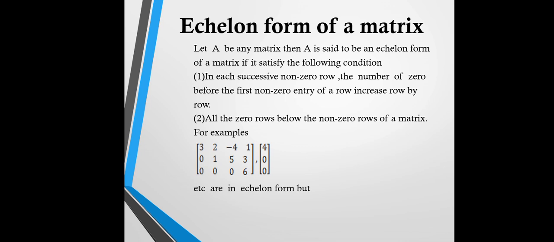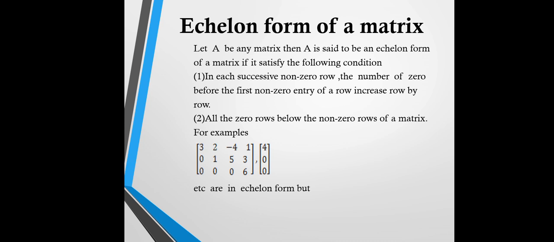Let A be a matrix, then A is said to be in echelon form if it satisfies the following two conditions. First condition is that in each successive non-zero row, the number of zeros before the first non-zero entry of a row increases row by row. Successive non-zero rows mean row 1, then row 2, row 3, and so on. All the zero rows are below the non-zero rows of a matrix.